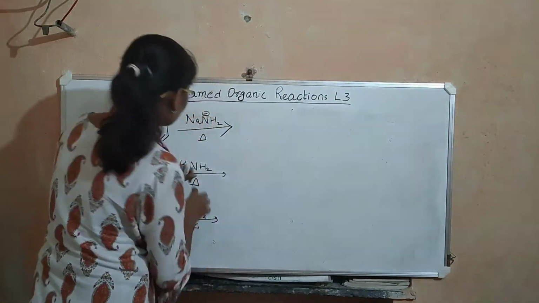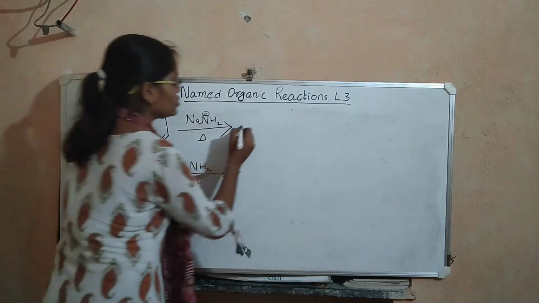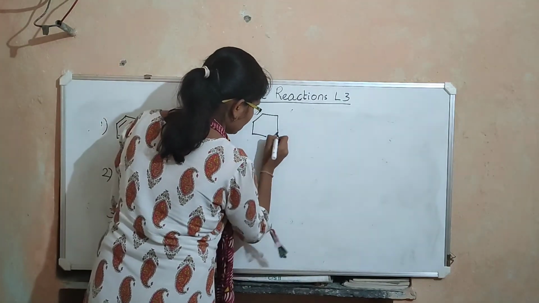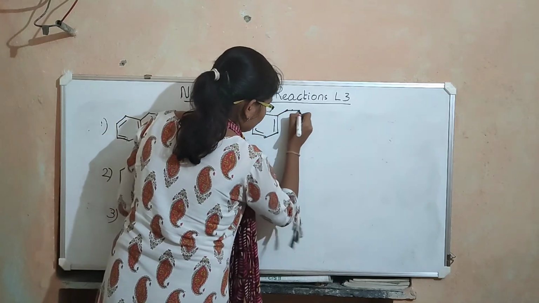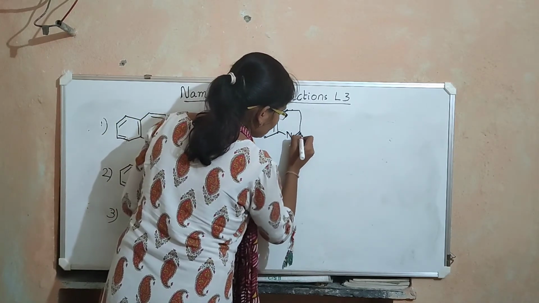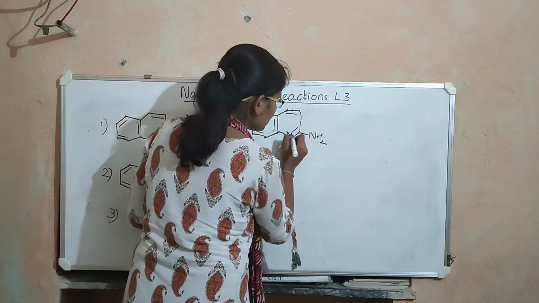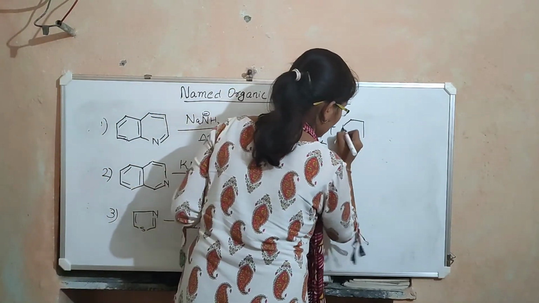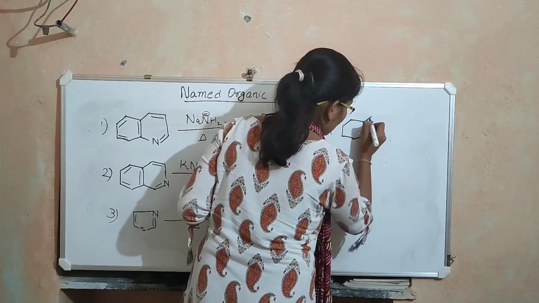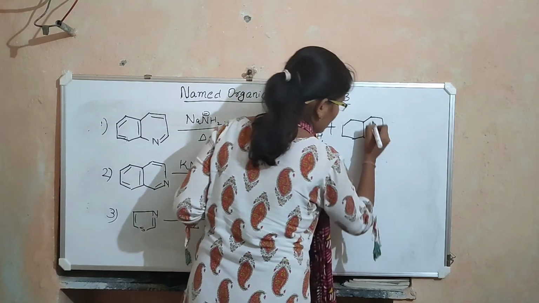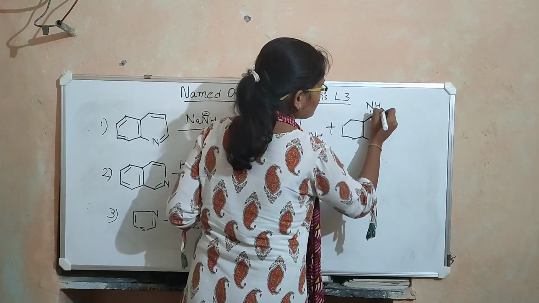So we get a substitution at position 2 and position 4. So our products are this: NH2 at position 2 and NH2 at position 4.